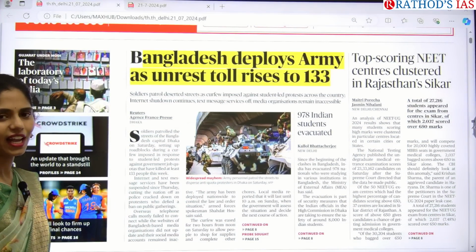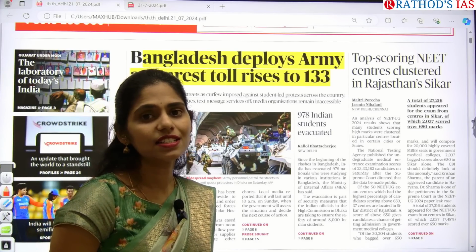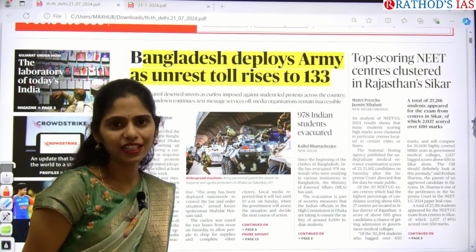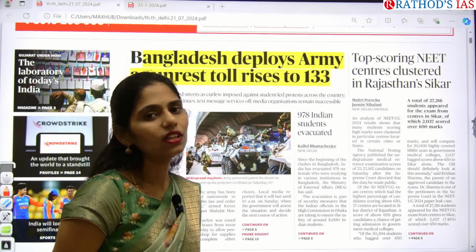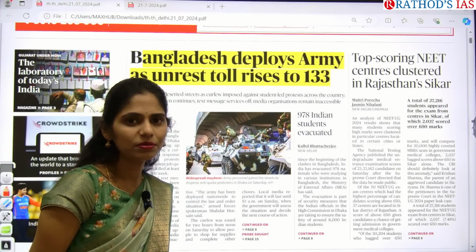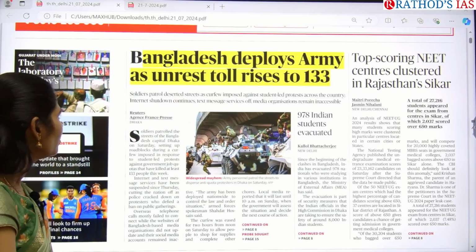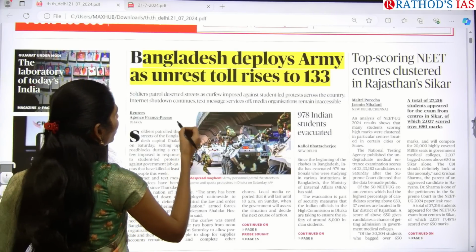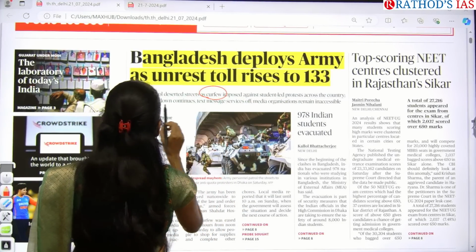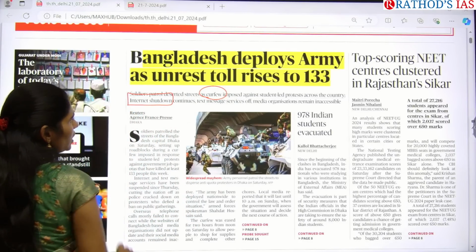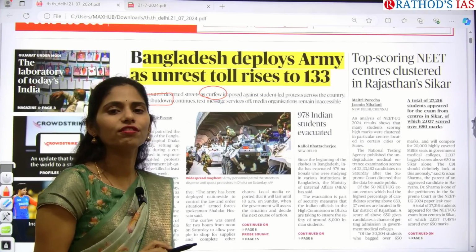So in yesterday's class, we discussed India-Bangladesh relations, and the violence created in Bangladesh. Because of that, they went for an internet shutdown, and even there was a law and order problem in Bangladesh. We did yesterday's topic, right? So now there is one add-on: they imposed a curfew, they went for an internet shutdown, and even text message services are off there.